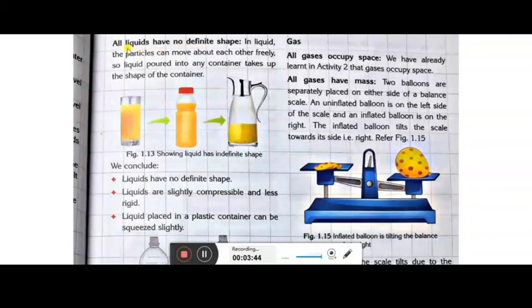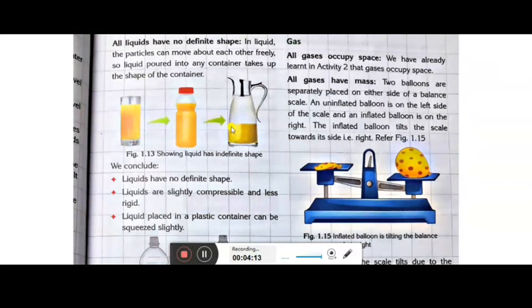Now another property is that all liquids have no definite shape. This is what you know very well. In a liquid, the particles can move about each other freely, but within a given area, in boundaries only. Here you can see the picture: a glass filled with juice is poured into a bottle, and it takes the shape of the bottle.